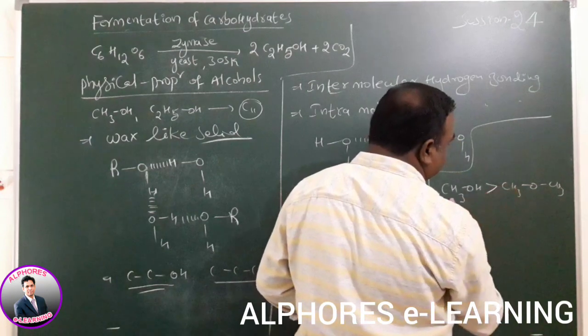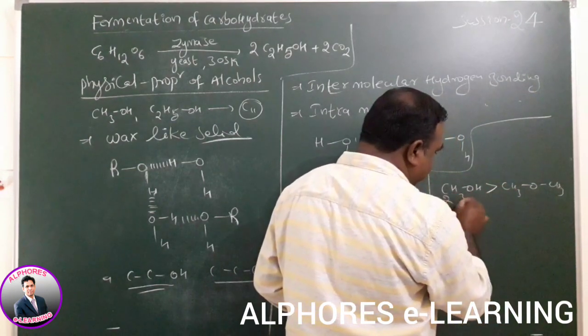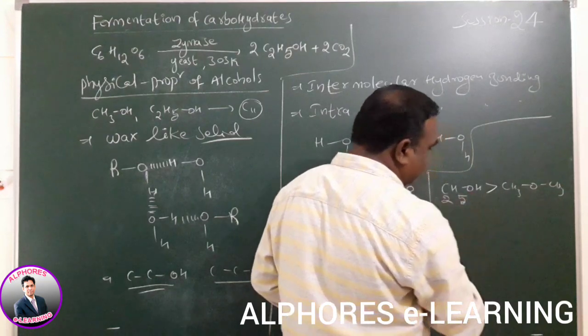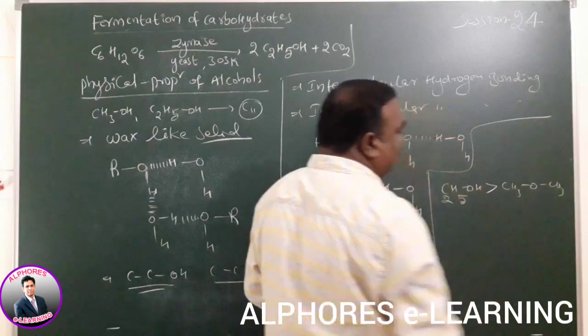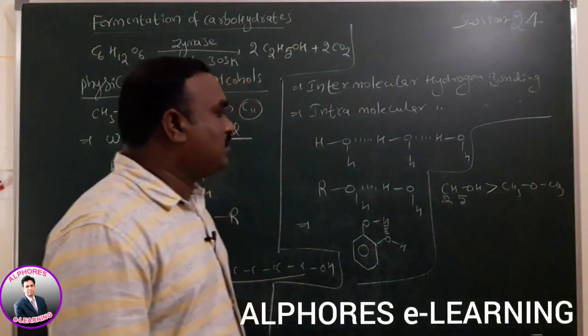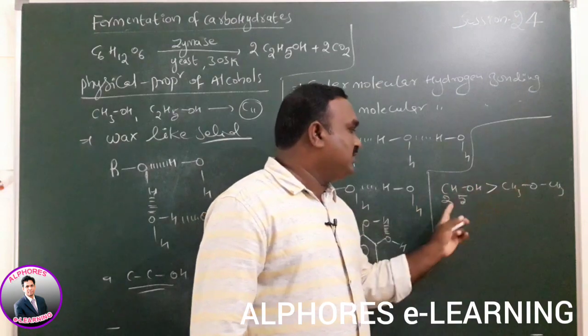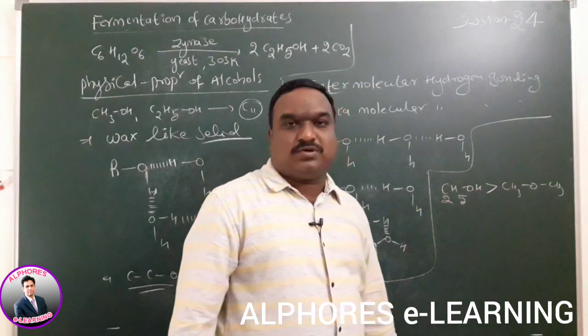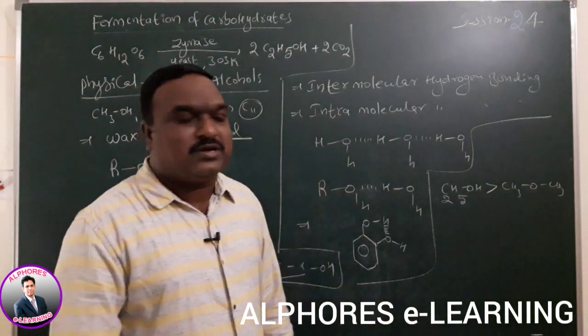Which one is highly soluble? This one, because C2H5OH can form hydrogen bonds with water. Solubility is more and boiling point is more when compared to ether, though both have the same molecular mass. Based on the hydrogen bonding nature, we can explain that concept.